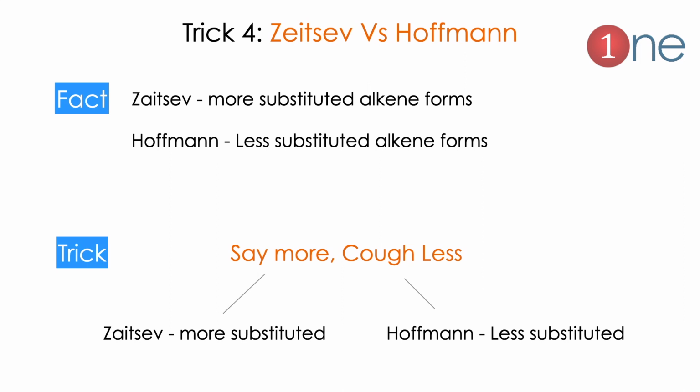The next tip will be Zaitsev and Hofmann rule. These are very important rules in organic chemistry. People often confuse this. Zaitsev rule means the elimination prefers the more substituted alkene. Hofmann means it is the less substituted alkene.